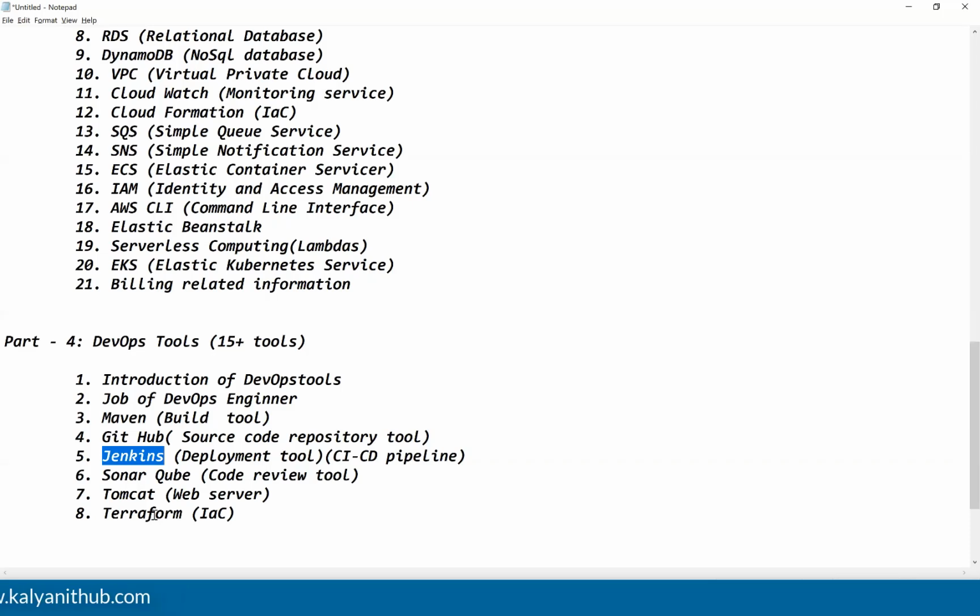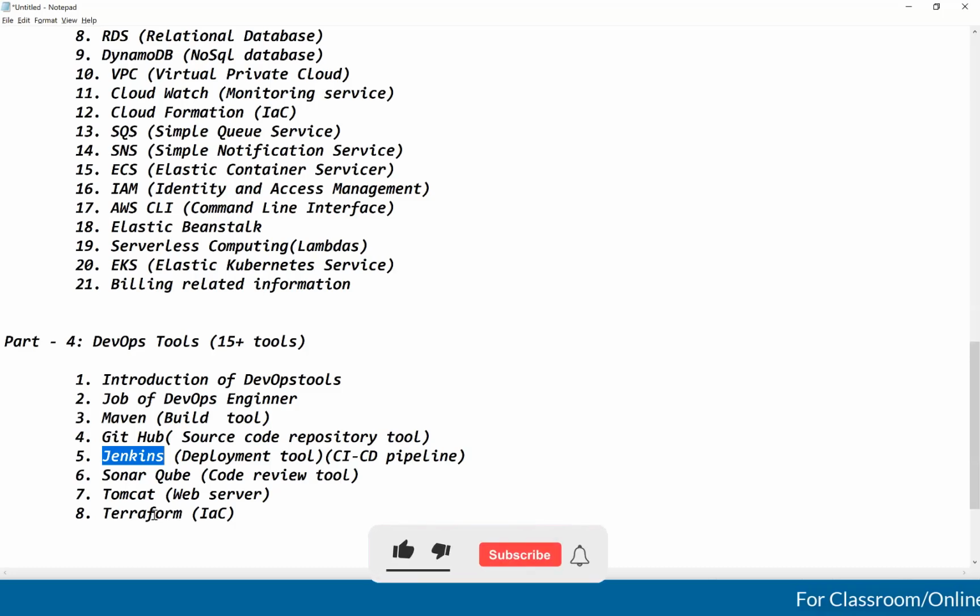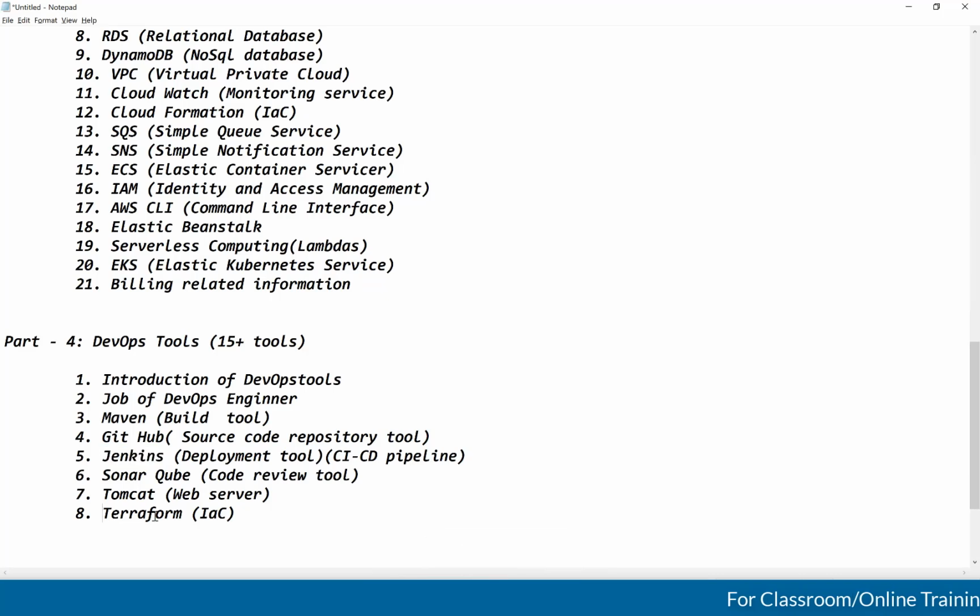Terraform is very important. Nowadays, no one is creating the infrastructure through the AWS management console. If you create the infrastructure through the AWS management console, there is no reusability. Every time you need to create it, you need to spend the time. But if you create this infrastructure by using Terraform, reusability is there.